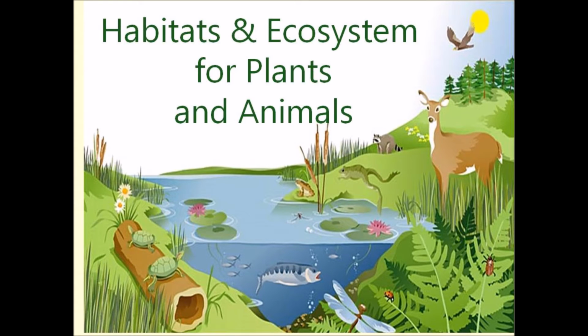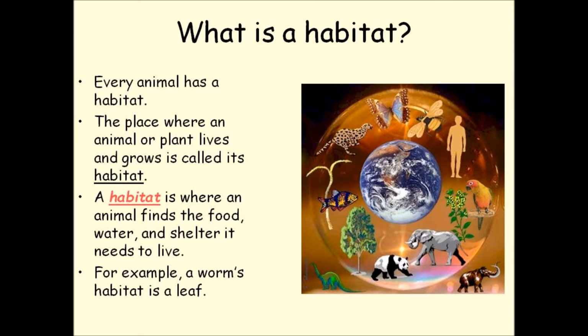Habitats and ecosystems for plants and animals. Plants and animals, all living things, have a habitat. A habitat is the place where animals and plants live and grow.